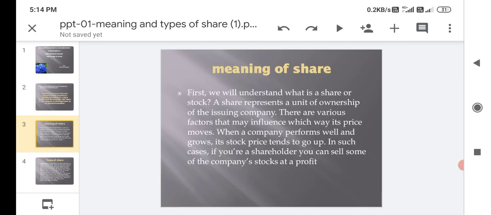Meaning of shares. First, we have to understand what a share of stock is. A share represents a unit of ownership of the issuing company. There are various factors that may influence which way its price moves. When a company performs well and grows, its stock price tends to go up. In such a case, if you are a shareholder, you can sell some of the company stocks at a profit.